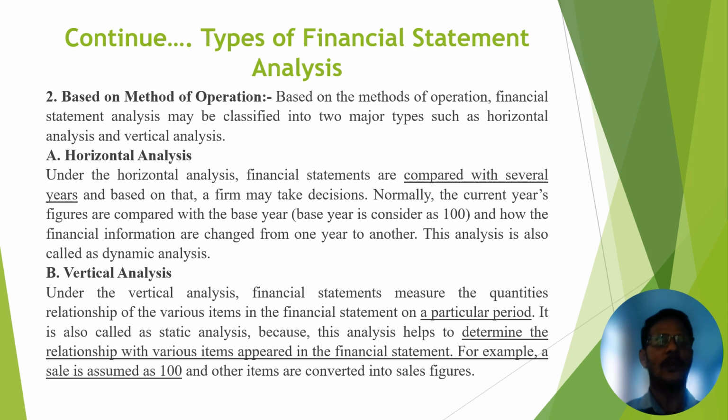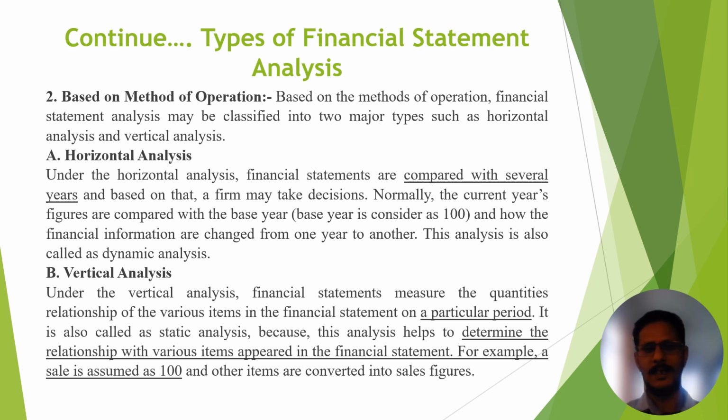Now then, second, vertical analysis. Under vertical analysis, the financial statement measures the quantitative relationship of various items in the financial statement in a particular period. It is also called static analysis, because this analysis helps to find out the relationship in which various items appear in the financial statement.